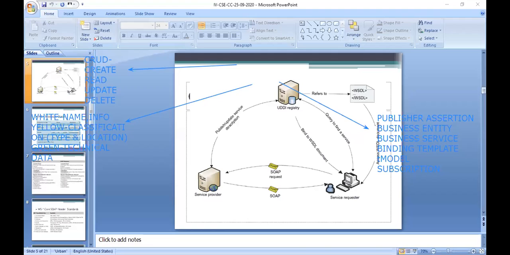This one is the publisher assertion. You will start with the publisher assertion. The publisher assertion gives the information about what we are using. So what is the business entity here? The business entity will let you access the business services. Here you have two different entities, and they are connected to each other.